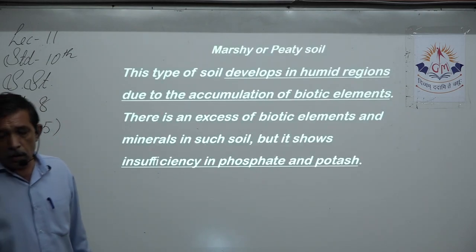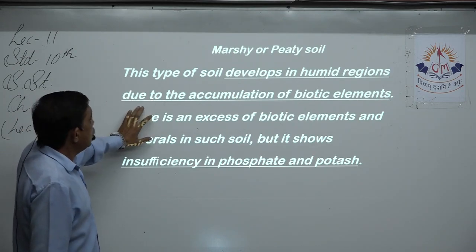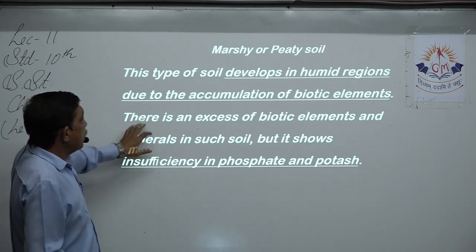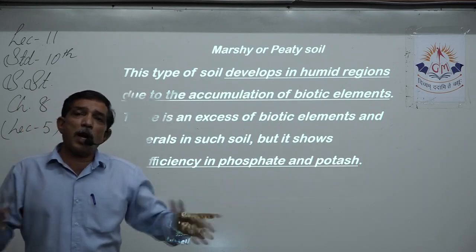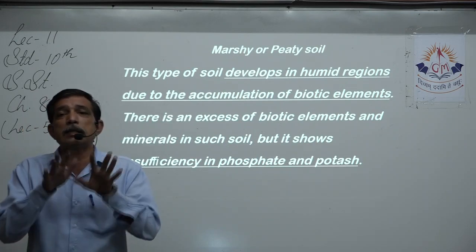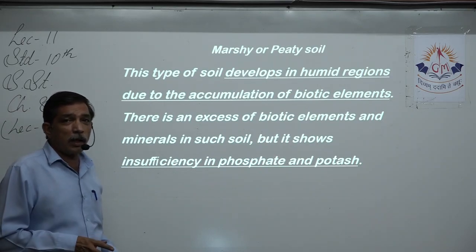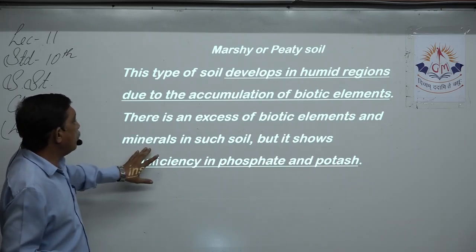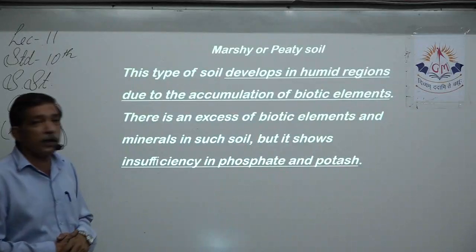This type of soil develops in humid regions due to the accumulation of biotic elements. There is an excess of biotic elements because with the water lots of biotic elements flow over there and just remain accumulated. You will find an excess of biotic elements, in dead and decaying form, and minerals in such soil, but it shows insufficiency in phosphate and potassium.